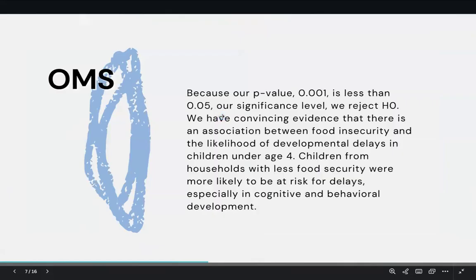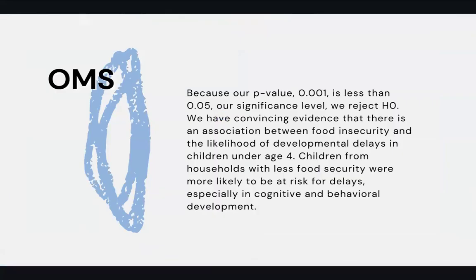So because our p-value 0.001 is less than 0.05, our significance level, we reject H0. We have convincing evidence that there is an association between food insecurity and the likelihood of developmental delays in children under the age of 4. Children from households with less food security are more likely to be at risk for delays, especially in cognitive and behavioral development.